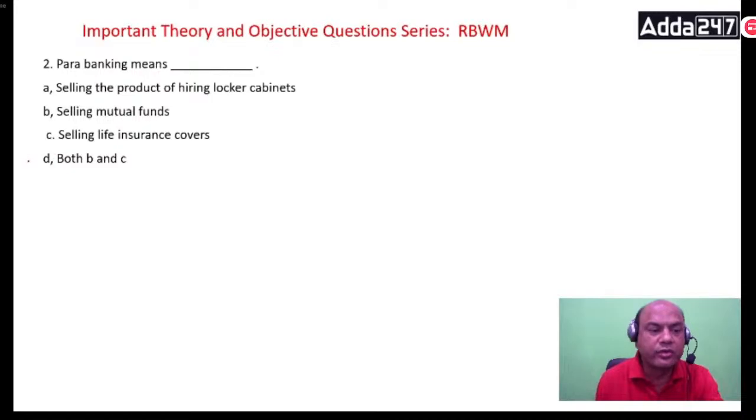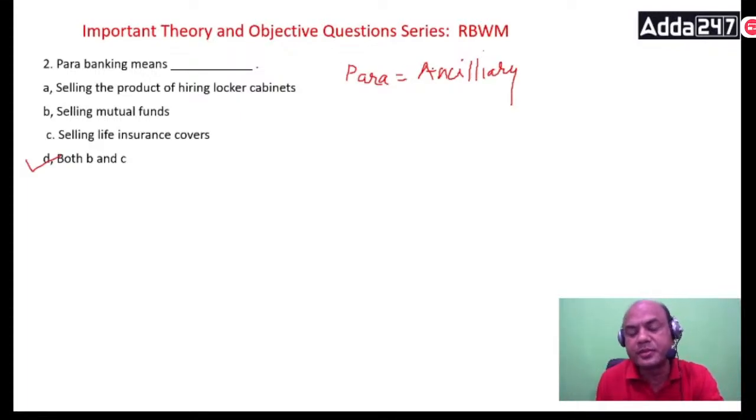See here, few things you must remember. There are various names to this para banking. Para banking will also be called ancillary services. Both the names are one and the same, but there are slight differences, hardly 19-20 ka farak.